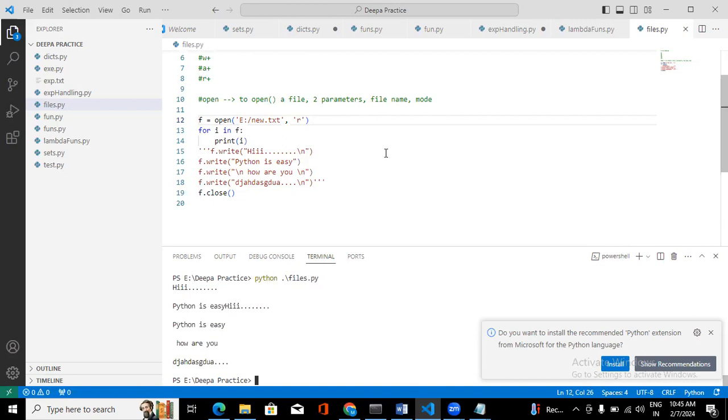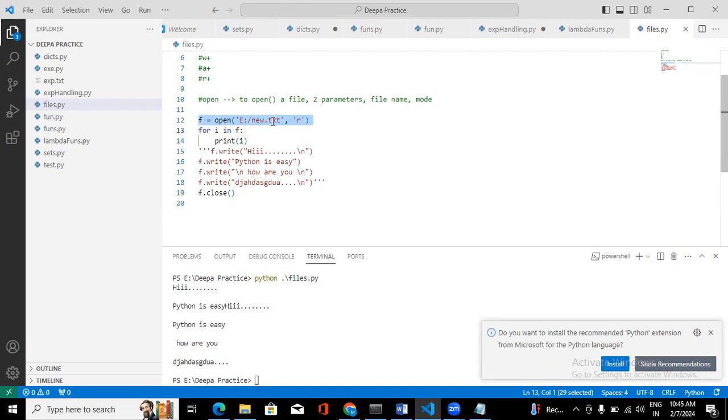Okay, now see here. Now we open the file in read mode, and what we are doing is looping over the file object. F is the file object, because we are using this file object to refer to this file. Whenever you use F, it will refer to the file that you opened in the open method.